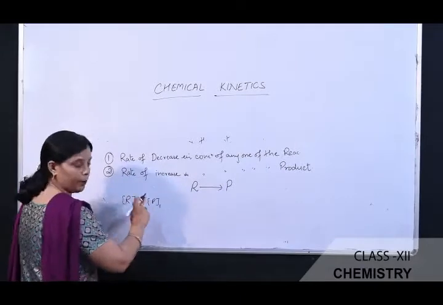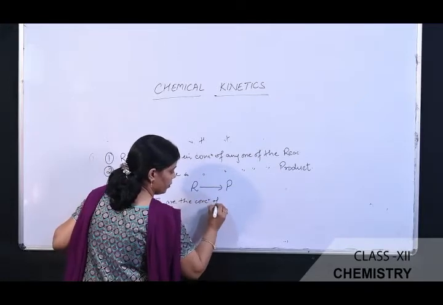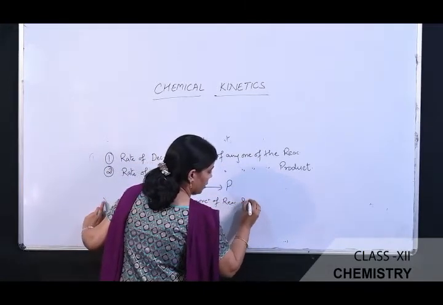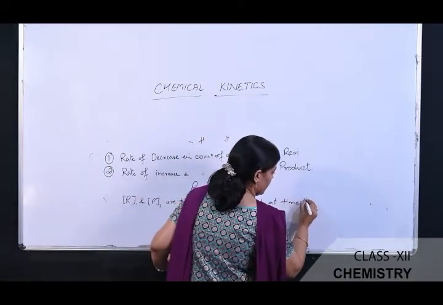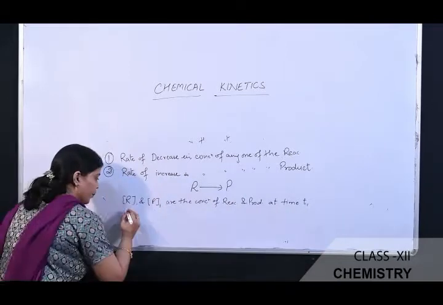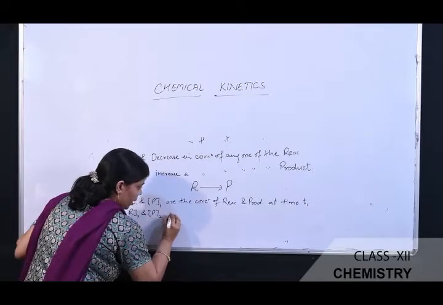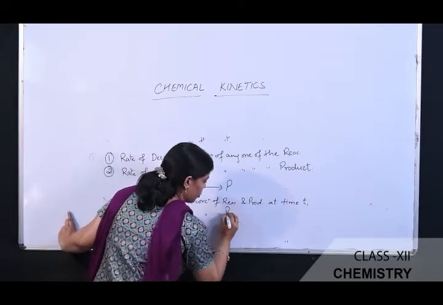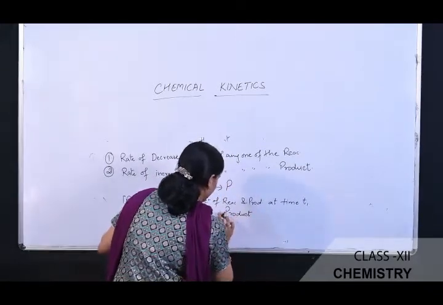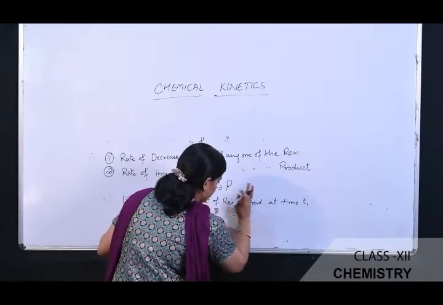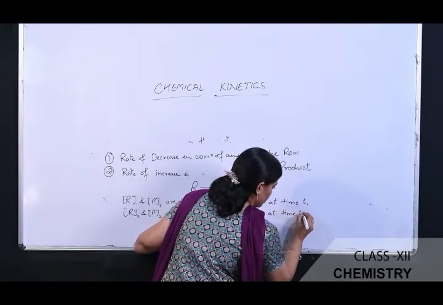If R1 and P1 are the concentrations of reactant and product at time T1, and secondly, if R2 and P2 are the concentrations of reactant and product at time T2.